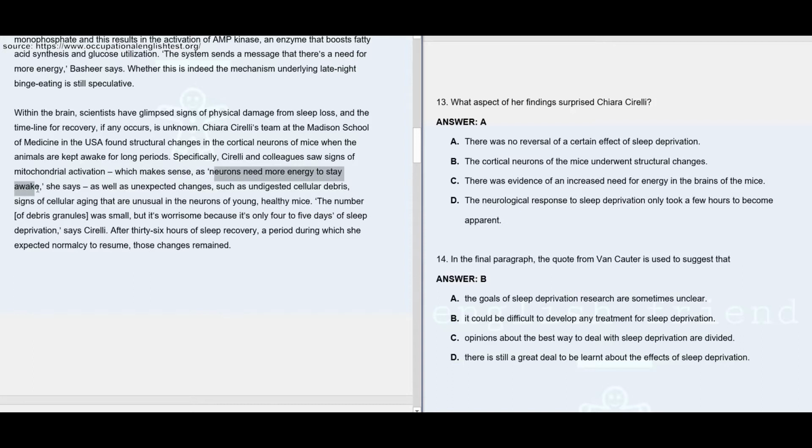Again, something that didn't surprise Chiara Shirley. Last option, the neurological response to sleep deprivation only took a few hours to become apparent. Here you can see that the number was small. It's worrisome because it's only 4 to 5 days of sleep deprivation. So you may relate option D to this context here, even though it's not a few hours, it took 4 to 5 days, but still that's not something which is surprising her in any manner. So option D is also not right.